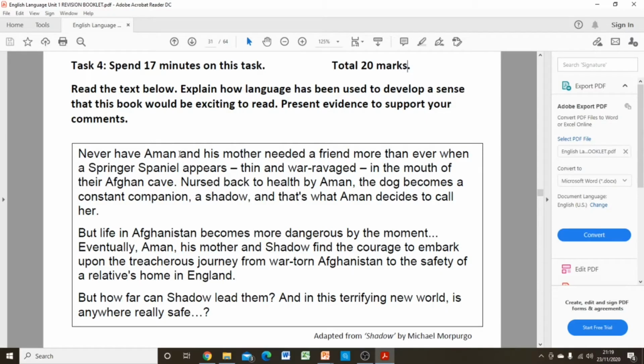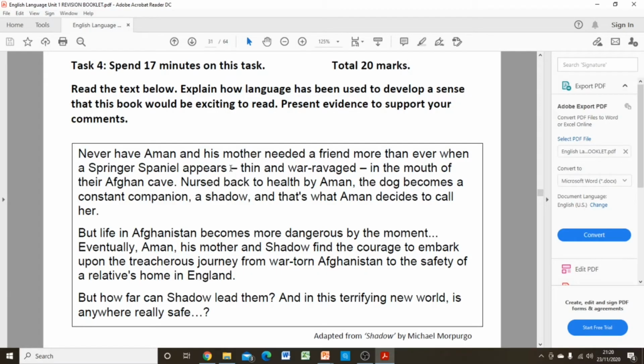Firstly, we're introduced to these characters, Aman and his mother. So we already know that they're going to be two key roles within the novel, and they've never needed a friend more than ever. So from the outset of this blurb, we're getting the sense that there's a bit of desperation here. Something has happened in their lives that has made them need a friend. When a Springer Spaniel appears, you could argue Springer Spaniel is alliteration here, but it's also the breed and name of a type of dog, so they're being technical with their language too. But because it's been given the proper name, we're getting the sense already that this character could also be pretty important.